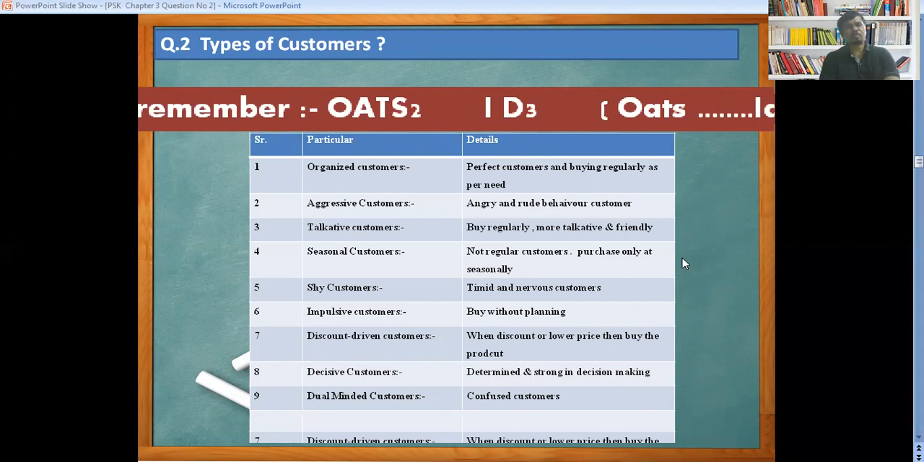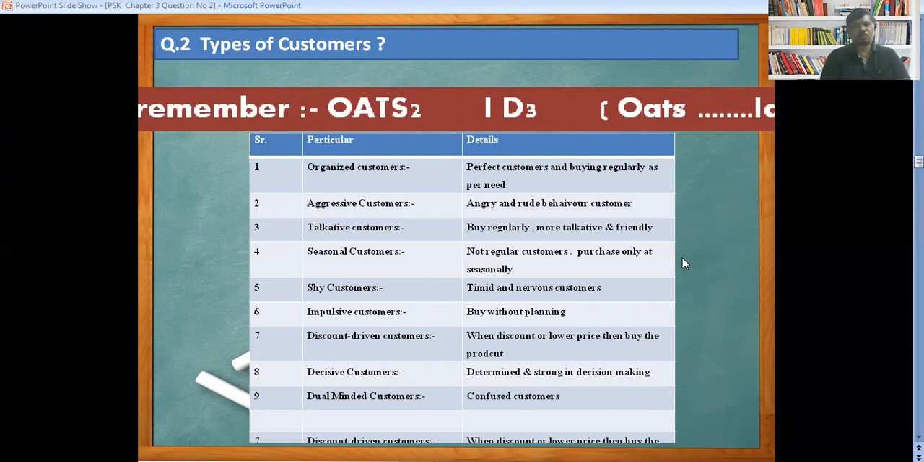Impulsive customer, then we can say without planning. These are the customers who, without any planning, at any time, can do the purchasing. Then discount driven customer. These are the customers who are only waiting for a certain kind of event, discount, lower price, some buy one get one free, then 30-40% discount. They are waiting for any special occasion, Diwali, 15th August, 26th January, whatever offer they are going to get. That time they are going to purchase the product.